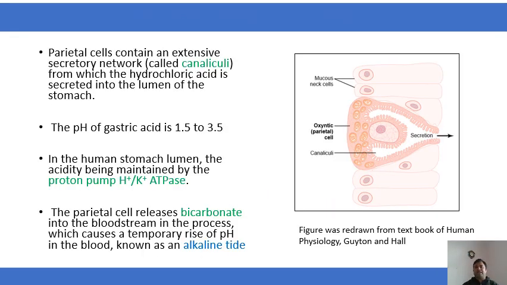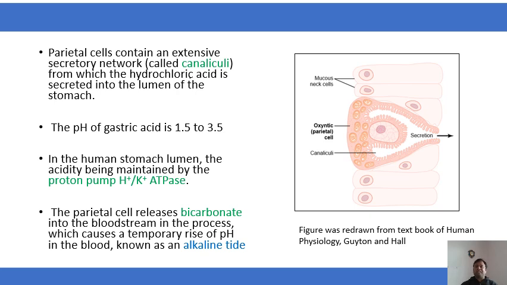So in this figure I have shown here the parietal cell or oxyntic cell which secretes hydrochloric acid, and the energy is required, so a large number of mitochondria is present in the parietal cells, and here is the canaliculi. So whatever hydrochloric acid the oxyntic cells secrete comes into the canaliculi, and these are the mucus cells.